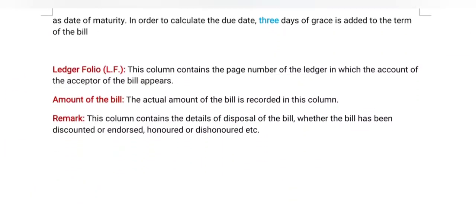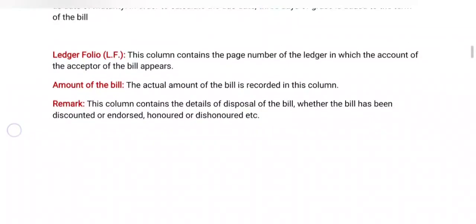Now we are coming to ledger folio. We already know ledger folio; we have already prepared the journal, ledger and subsidiary books. This is similar to that. This column contains the page number of the ledger in which the account of the acceptance bill appears.